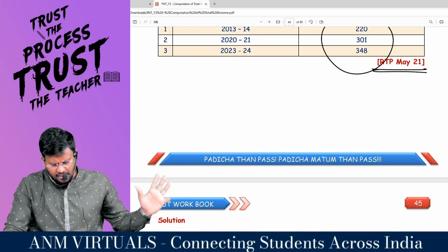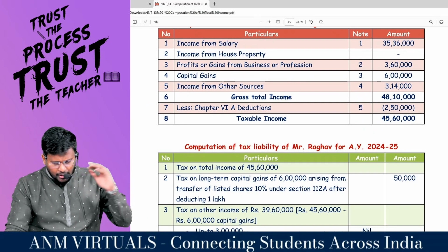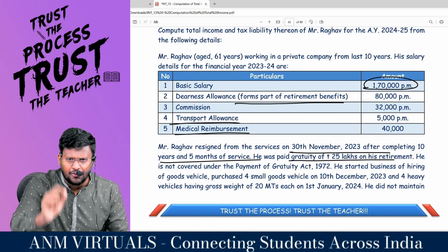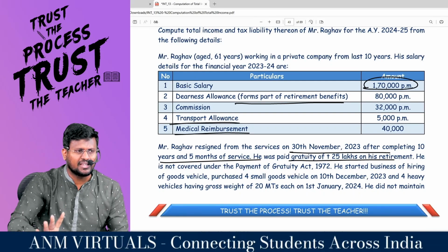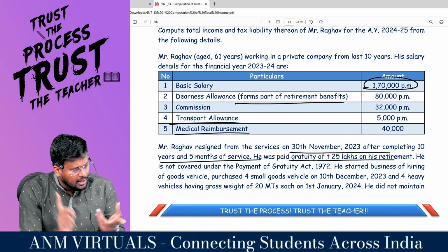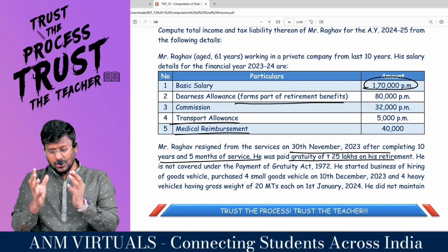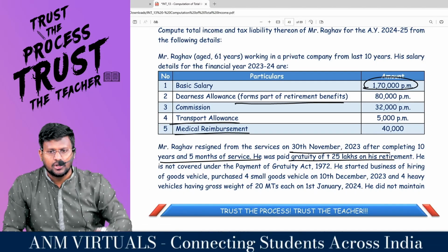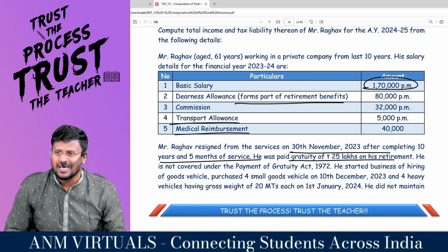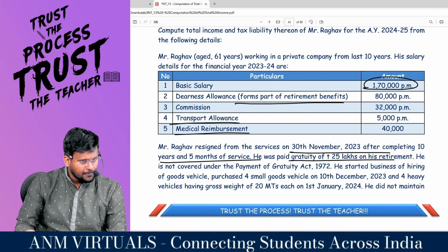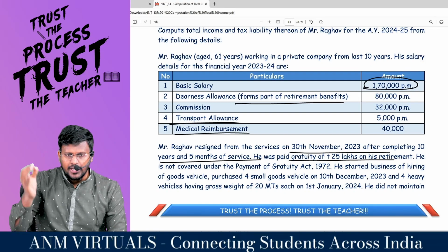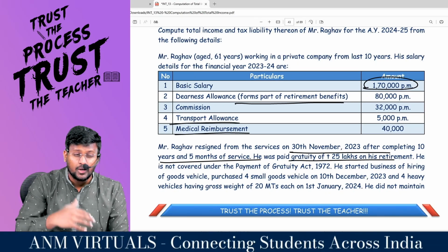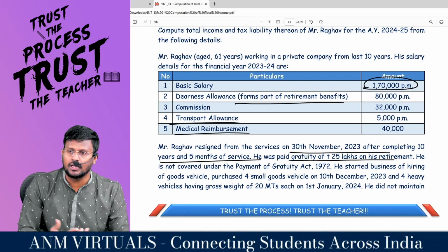A very big question. When you are doing these 25 questions, it is equal to preparing the first 30 marks, which is the case study and also the MCQ part. Because the same computation questions will be fixed in the first 3 questions, computation of total income, computation of tax payable and all. So at least 10 questions have to be solved with your hands, my dear lovable students. Then you will start to gain a lot of familiarity with the question.